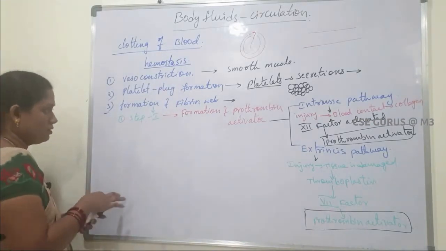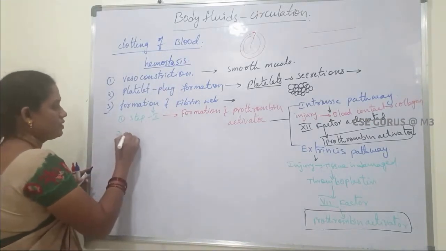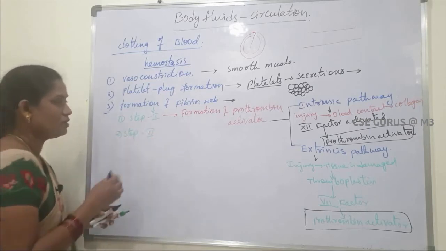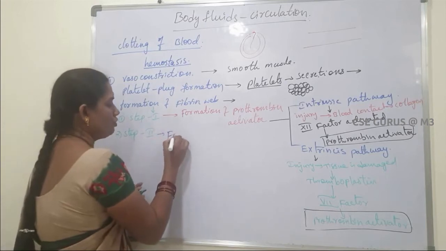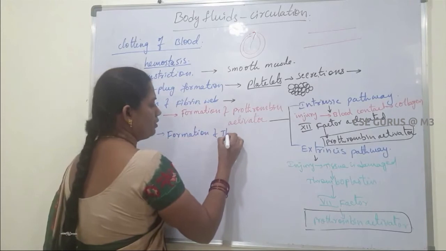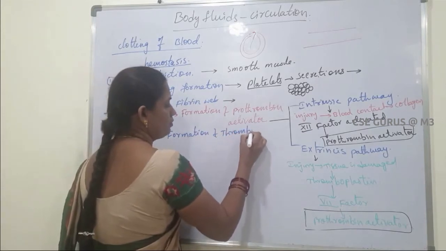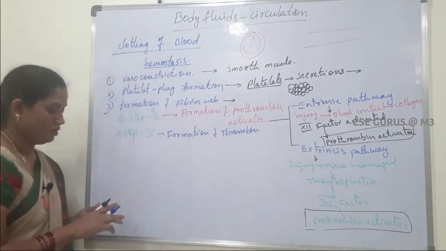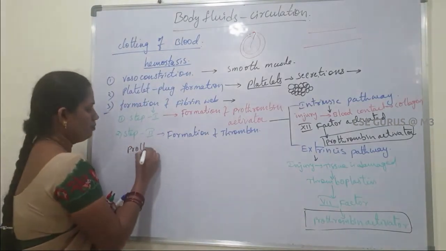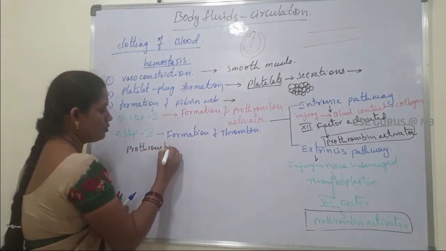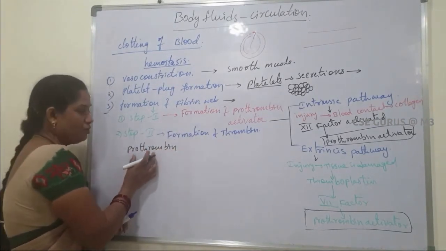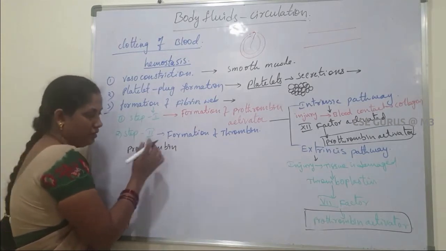So next, step 2. What is step 2? Formation of thrombin. Here prothrombin, this is also one blood clotting factor which is present in the blood. So prothrombin is an inactive material.